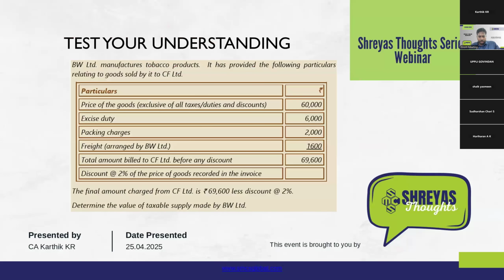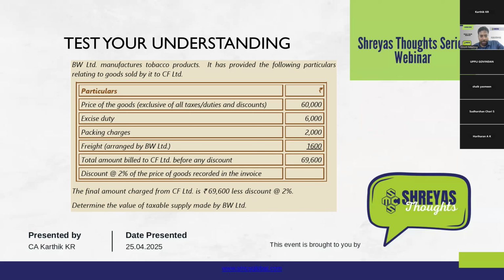So just before moving further, based on the discussions that we had, I would like to have a numerical example here. I would give maybe at max 2 or 3 minutes for the attendees of this call to compute what will be the value of supply based on the provisions that we saw.